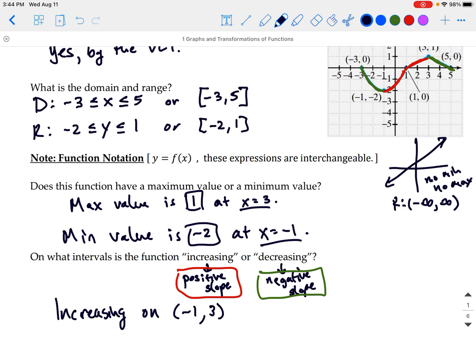And so we'll leave that open. We're increasing on -1 to 3, because f of x has a positive slope.